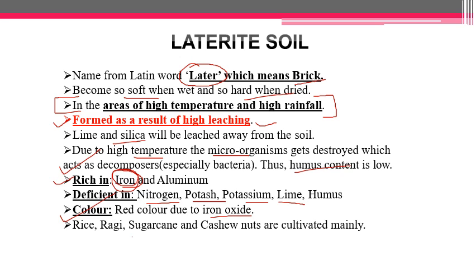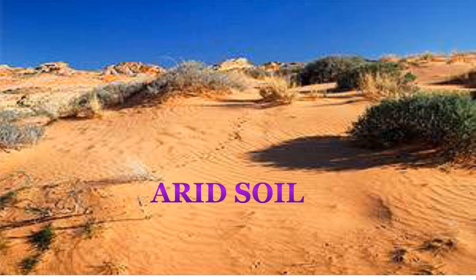Now rice, ragi, sugarcane, cashew nuts are cultivated in the area where laterite soils are found, but with proper application of fertilizer and manure.